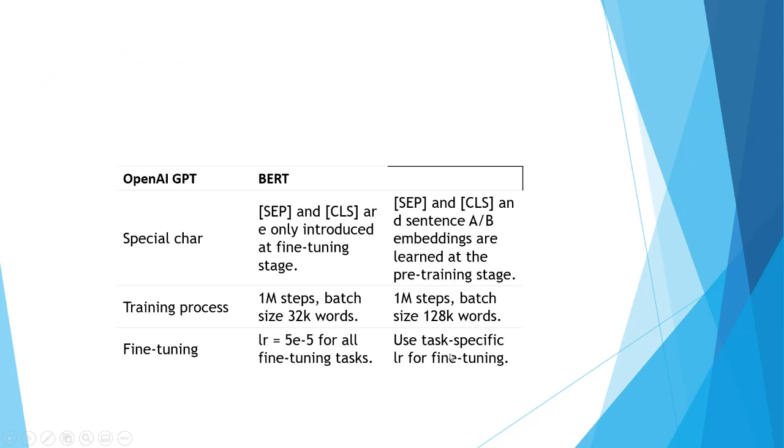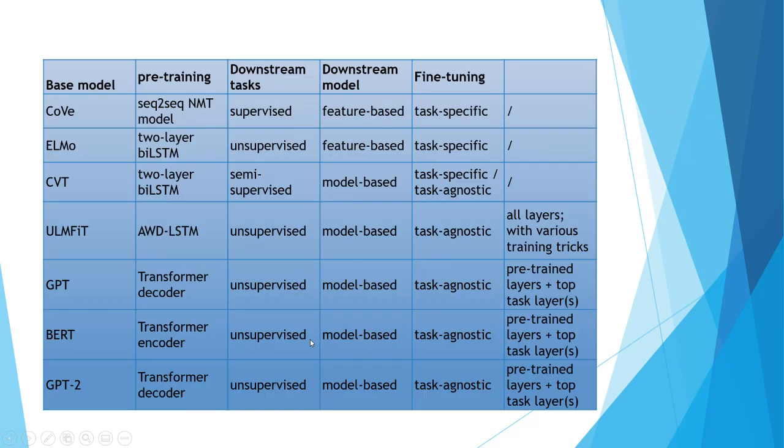The learning rate is specific to the task for BERT. For OpenAI, there is nothing task specific, so it is the same for all the fine-tuning tasks. This is a summarized comparison of all the models we saw today, whether it is GPT-2, BERT, ULMFiT, CVT, ELMo, or CoVe, and how they have evolved.